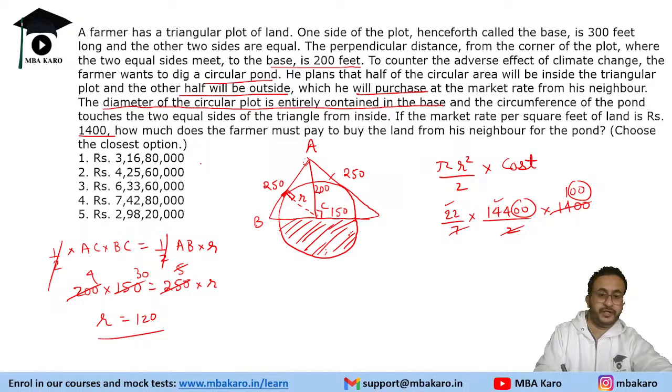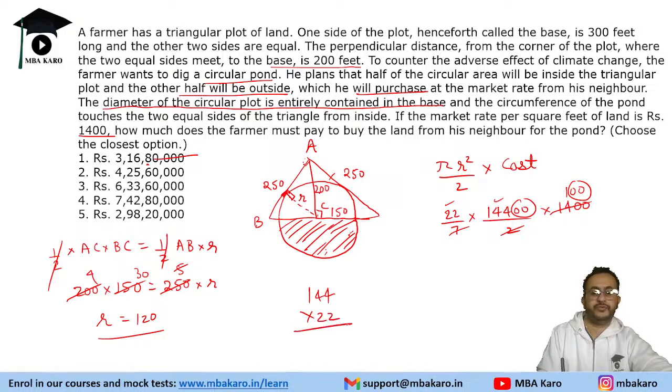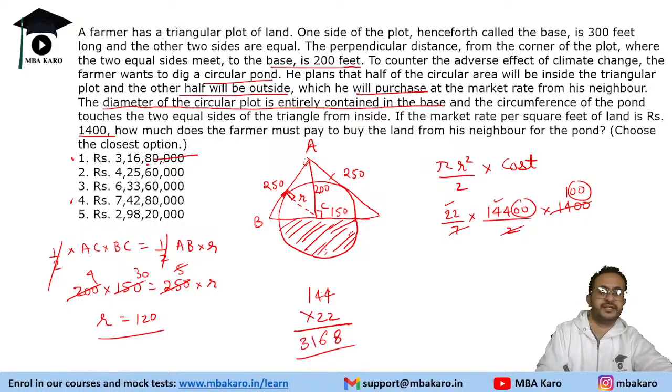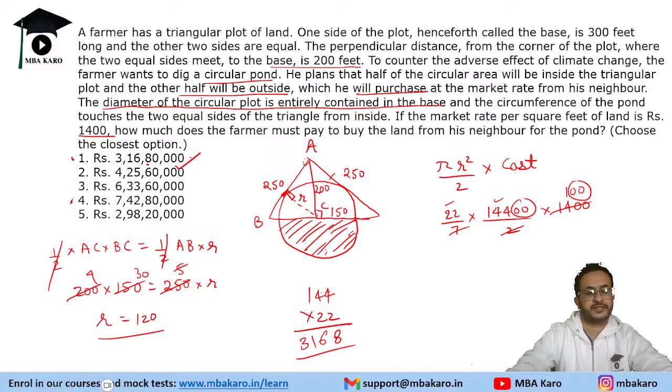Now 144 into 22, you do not even have to multiply. It will end in 8, we know. Four zeros are done. It cannot be 7,428. If you multiply 144 into 22, we know the last digit is 8, which is present in this option and this option. It cannot be 743. Or, since 22 is a small number, you can multiply also. 22 into 4 is 88. 8 carries, 96. 9 carries, 31. So 3168, and then four zeros, that is our answer. So good application of geometry in this question, really like a question in the examination.